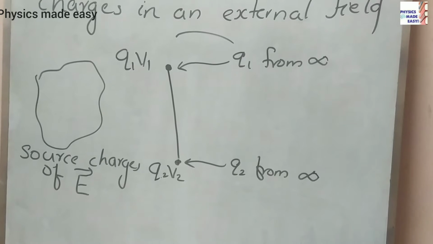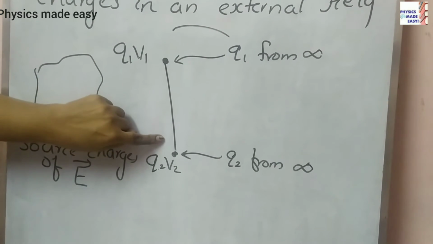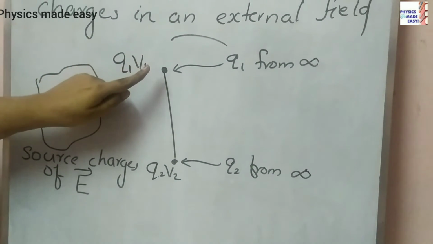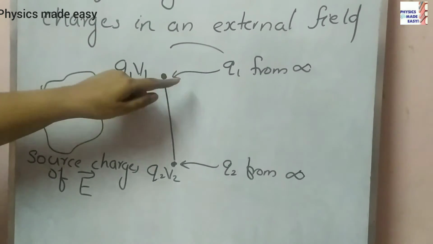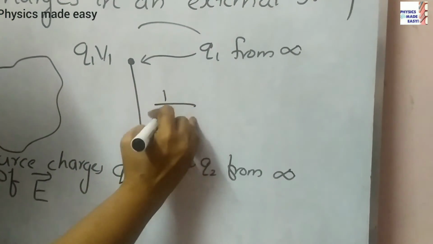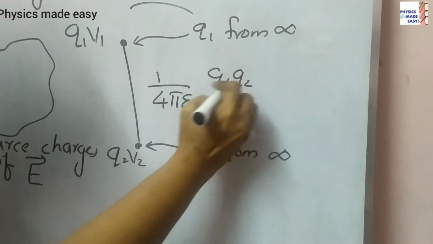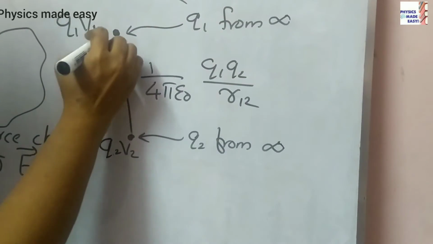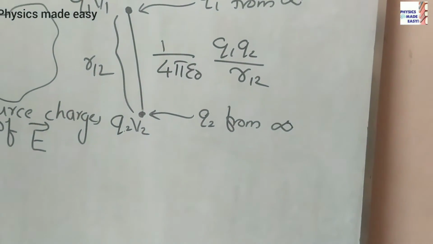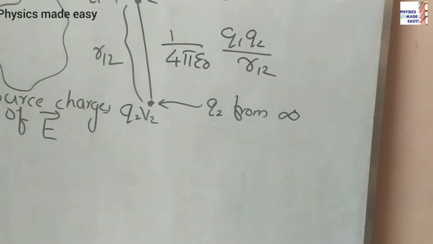Now we have the charge Q2 and we need to consider the work done on this charge Q2 against the force exerted by Q1. How can we write that expression? That we can write as 1 by 4 pi epsilon 0 Q1 Q2 by R12, where this is R12.